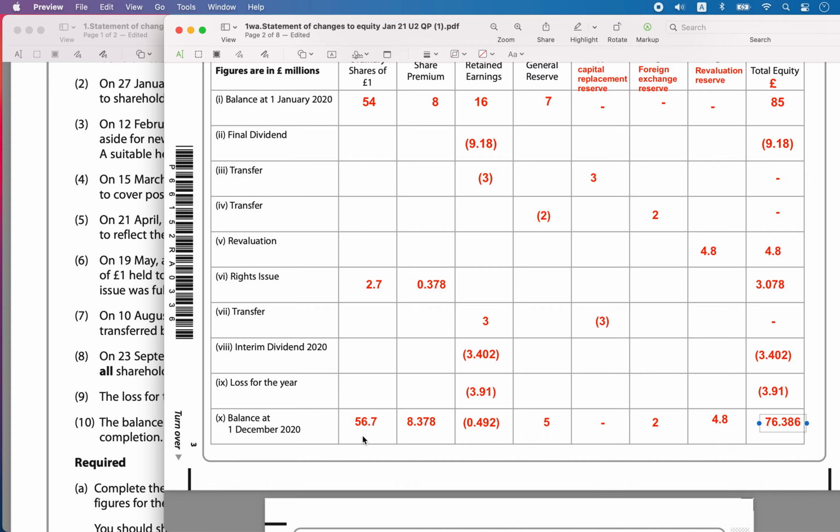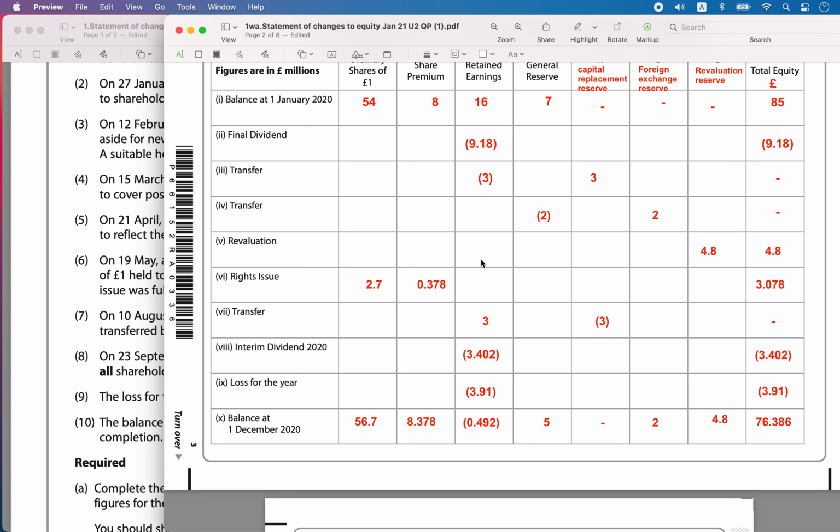Now let's calculate whether our horizontal row also matches. 56.7 plus 8.378 minus 0.492 plus 5 plus 2 plus 4.8 is going to be equal to 76.386.